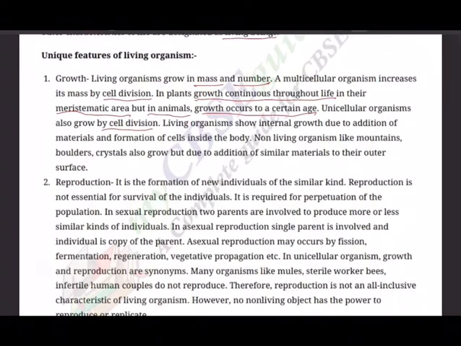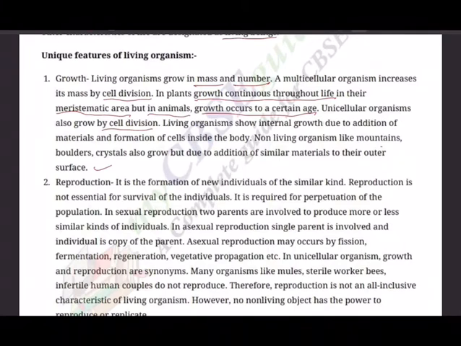Living organisms show internal growth due to addition of materials and formation of cells inside the body. Non-living objects like mountains, boulders, crystals also grow, but due to addition of similar materials to their outer surface. So in living organisms it is internal addition, whereas in non-living objects growth happens by external addition.